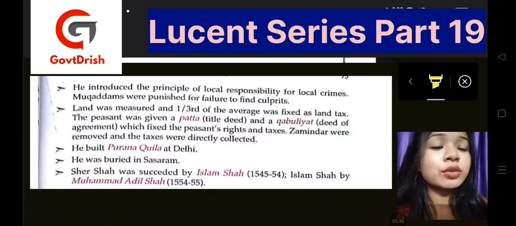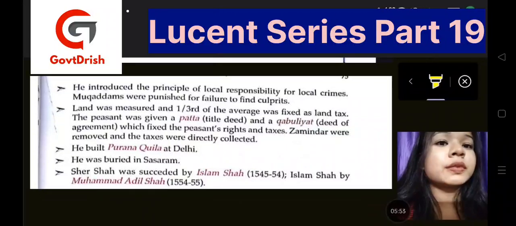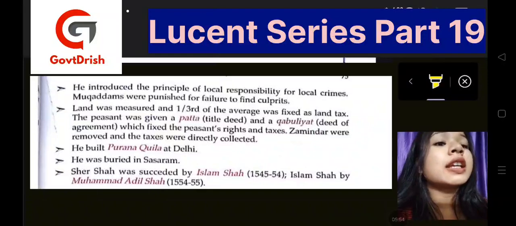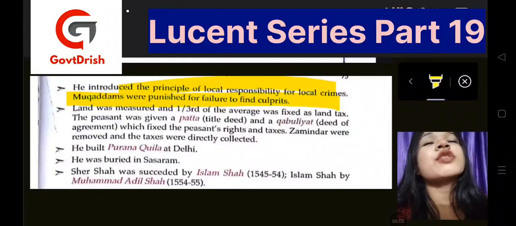Sher Shah was the one who introduced the principle of local responsibility for local crimes. And there were muqaddams who were punished for failure to find culprits. So this was one of his policies for the maintenance of law and order.